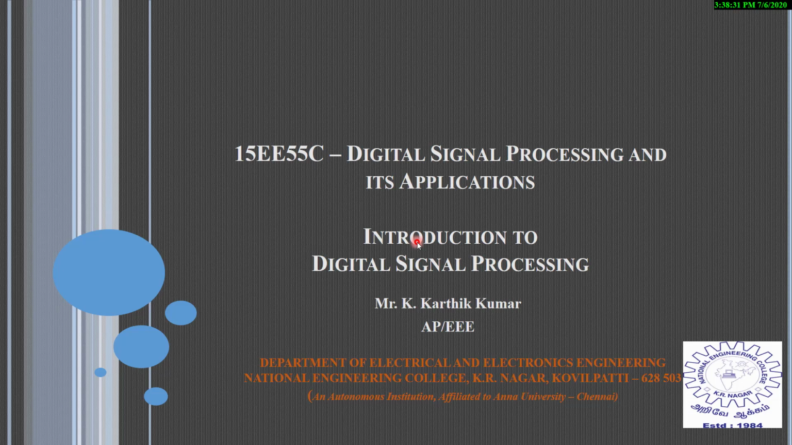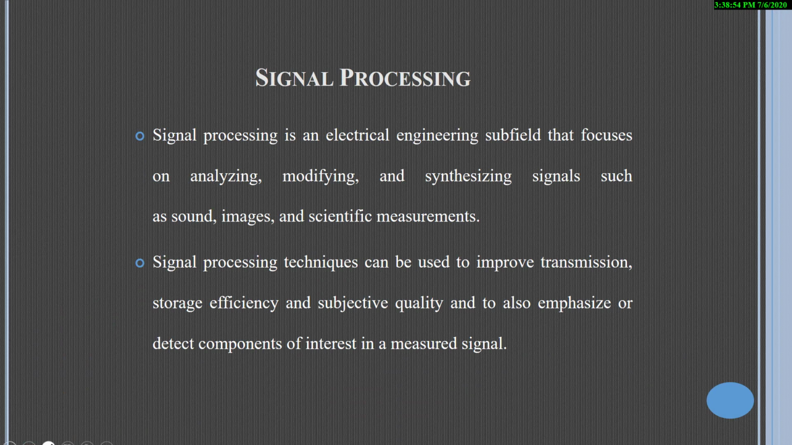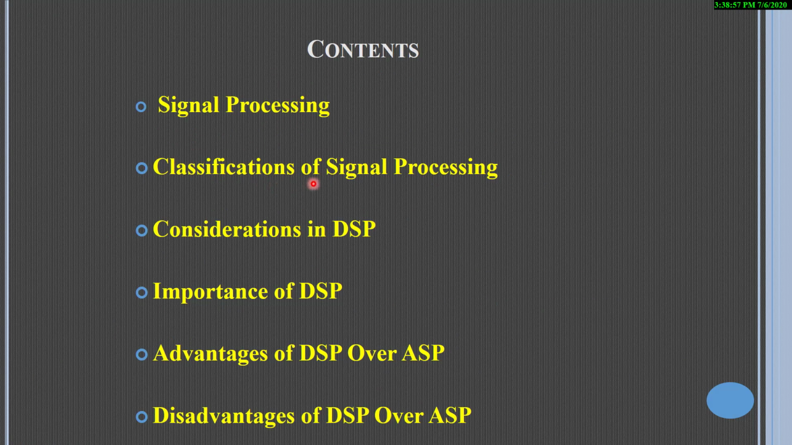In the previous lecture video, we have seen a syllabus coverage of digital signal processing and its application subject. In this video, we are going to see an introduction to digital signal processing, that is the basic terms and terminologies involved in digital signal processing. That is, we'll see some basic terminologies: signal processing and the classification of signal processing, considerations in DSP, importance of DSP, advantages of DSP over ASP, and disadvantages of DSP over ASP. These are some of the contents we are going to see in this lecture video.